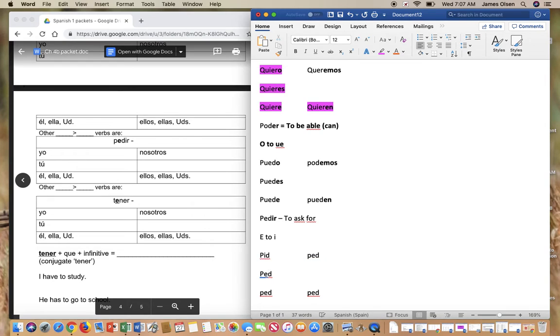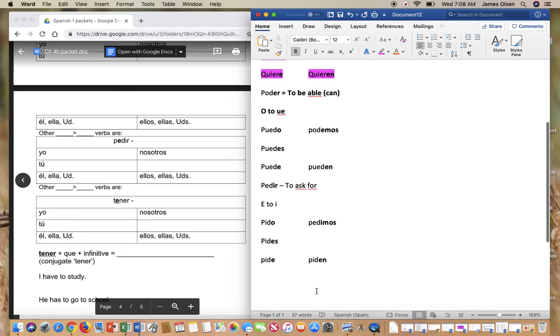E to I, E to I, E to I, E to I. And then it doesn't change in the nosotros form. Then all I need to do is add my IR endings. So IR endings, O, S, E, this one's different, imos, and N. So now instead of to ask for, I have I ask for, you ask for, he asks for, we ask for, they ask for, or y'all.